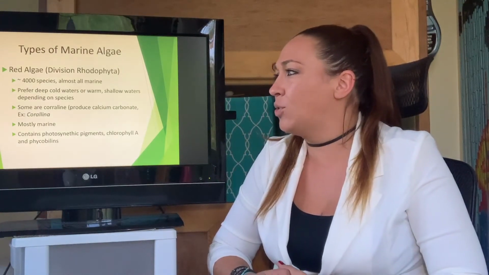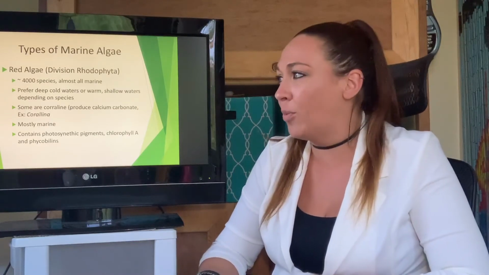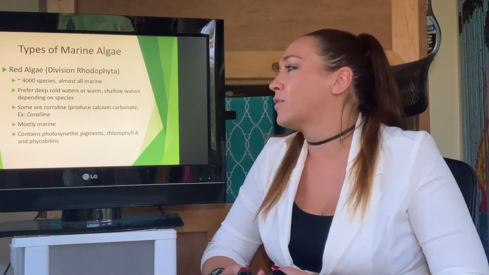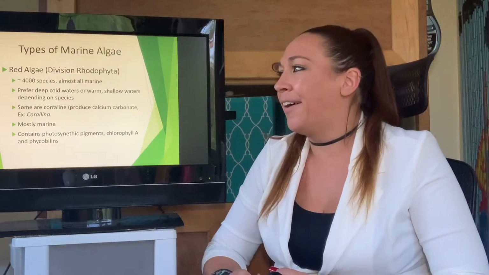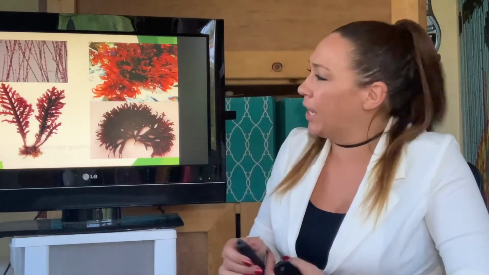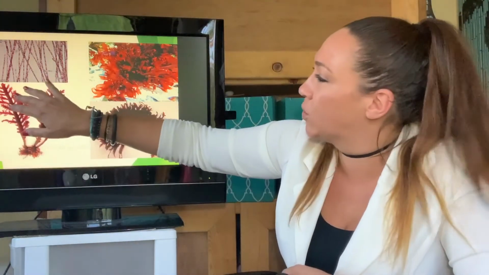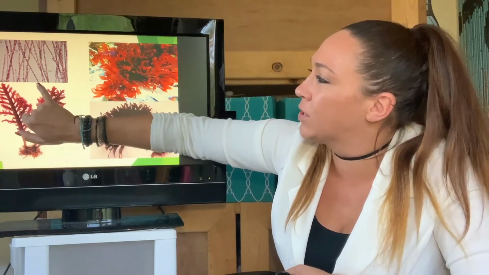Let's see, these guys do have chlorophyll A, they have phycobilins, they like it deeper. Here's what they look like. Here's what I mean by articulated. It's this picture right here. This is articulation. It almost looks like segments.